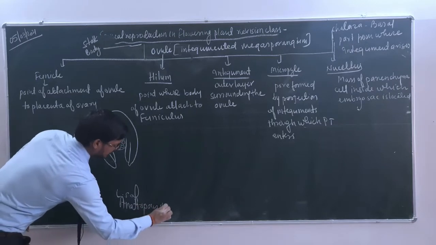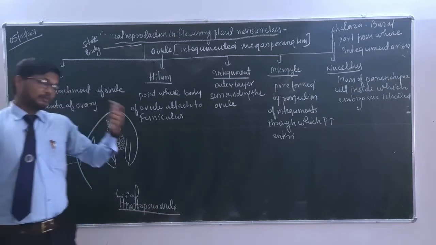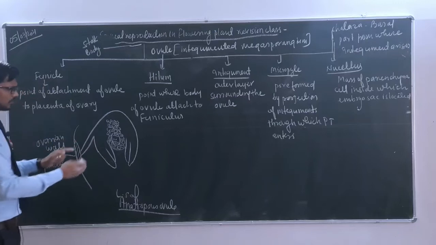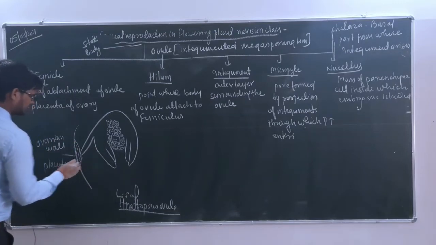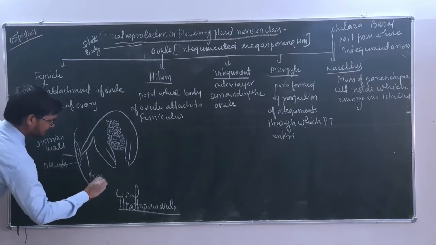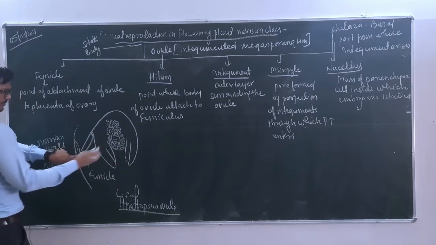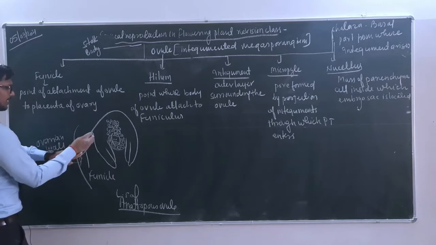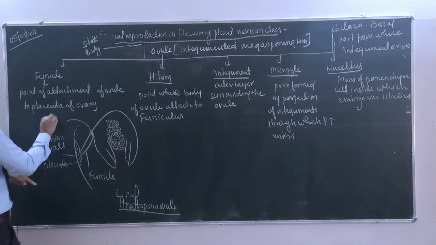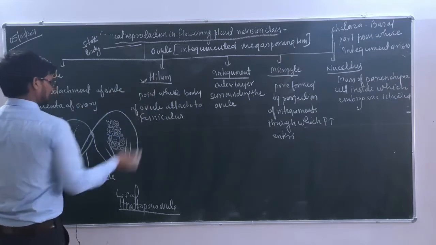So we are just showing here LS of anatropous ovule. As you are all aware, there are 6 types of ovules we have discussed in the previous classes. So here out of that we are just making one. This one is known as what? Placenta. This one is known as funicle. And here you can see this is the body region, this is the stalk portion. So this body is attached to this one by means of a structure known as hilum. We can see here, this is the hilum.